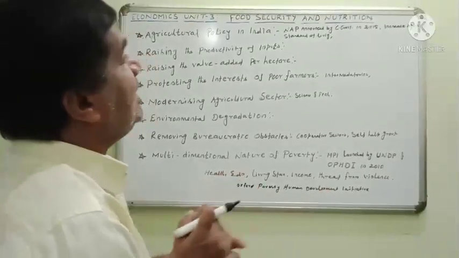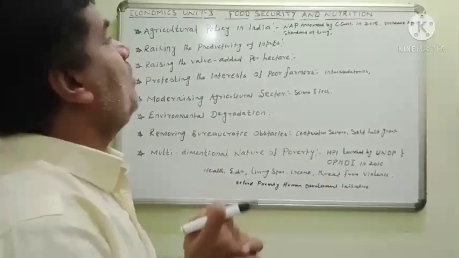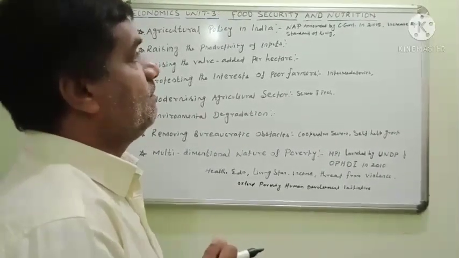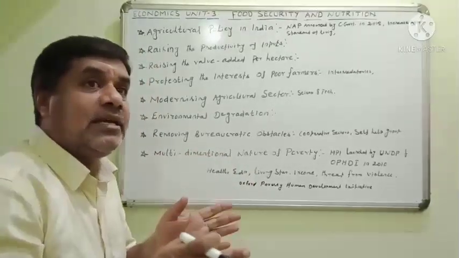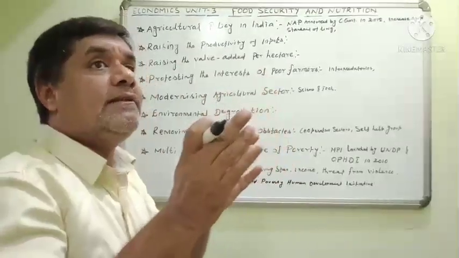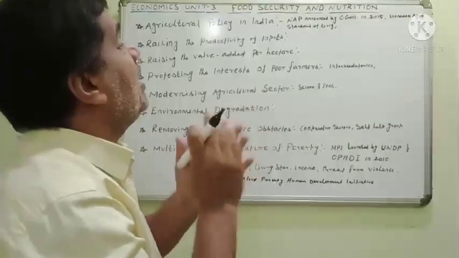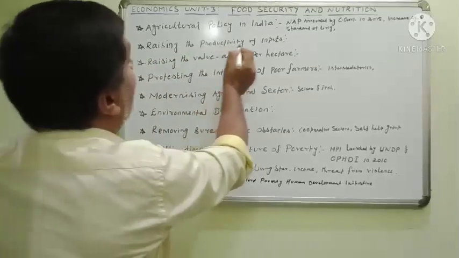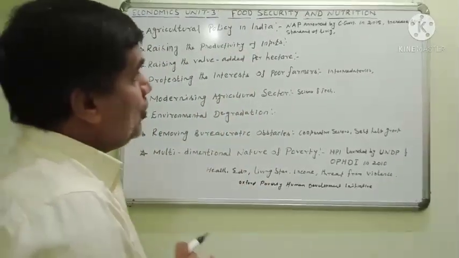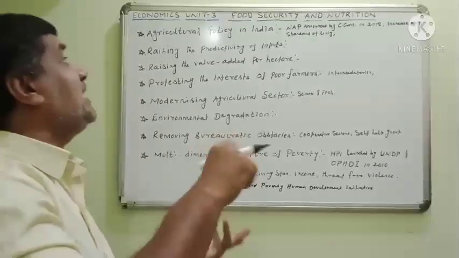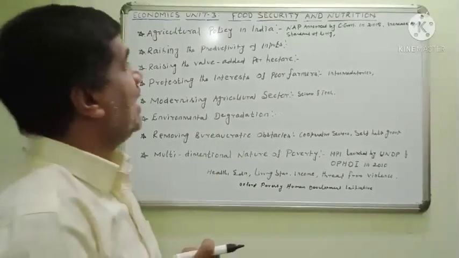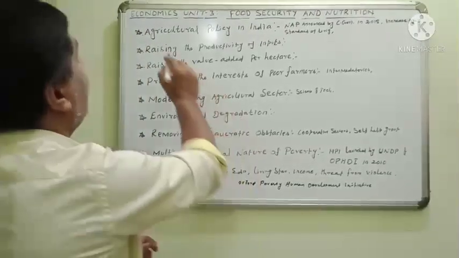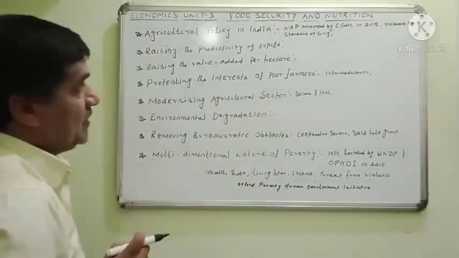According to the population, more and more people were involved in agriculture in India. Under the new agriculture policy, more and more farmers want to be involved in agriculture. The main objective of the new agricultural policy in India is raising the productivity of inputs.